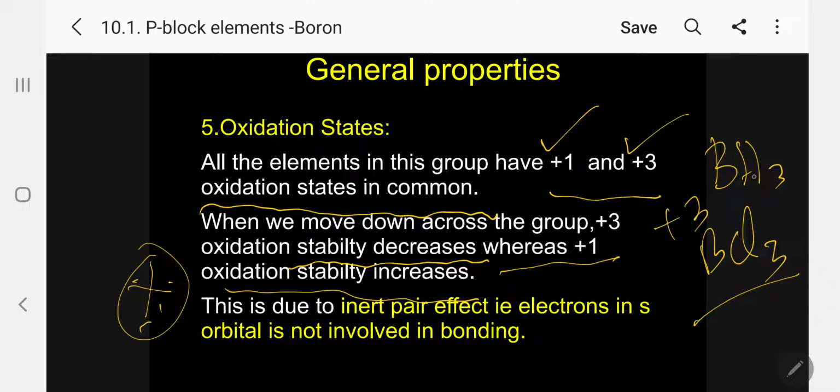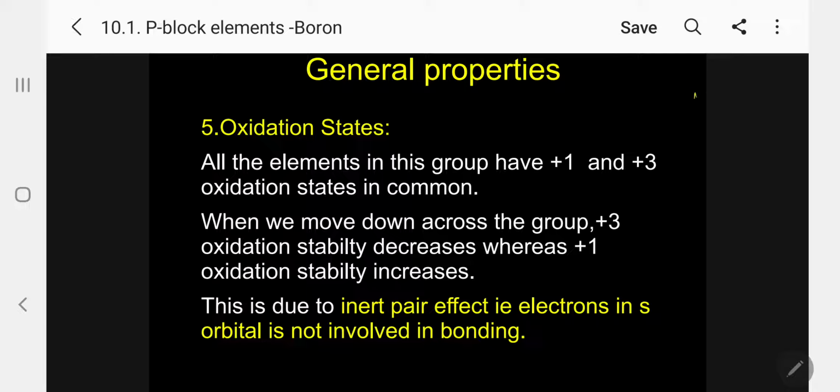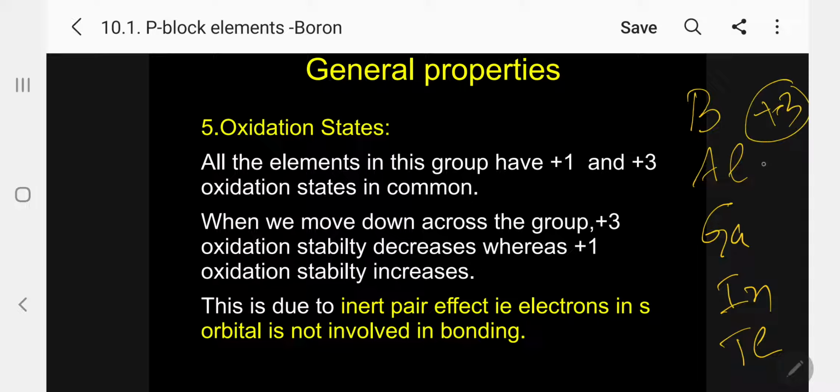So aluminum, gallium, indium, thallium. Thallium will have a +1 oxidation state that is more stable than +3. So let me take the first and last one, kindly follow. What is the first element? Boron, aluminum, gallium, indium, and thallium. So here +3 is most stable, +1 is less stable. Here +1 is more stable and +3 is less stable. So +3 stability decreases down the group, +1 increases down the group. Please have it in mind.